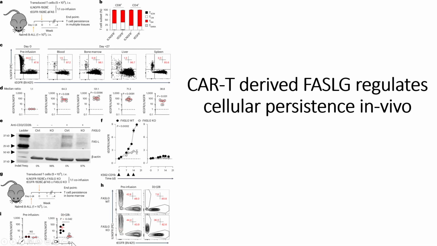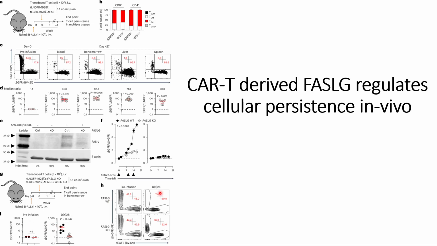And they have quantified these in panel I, where we can see that in the case of pre-infusion the difference is non-significant, whereas after 28 days of infusion the difference is significant where FASLG is present in the wild type, and there is no significant difference where FASLG has been knocked down when compared with the control.